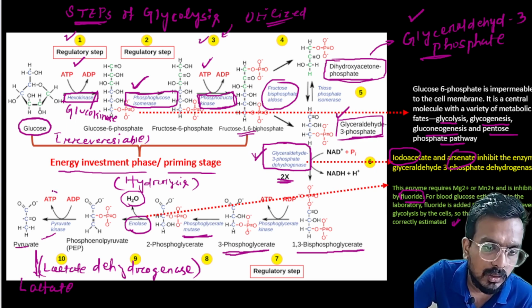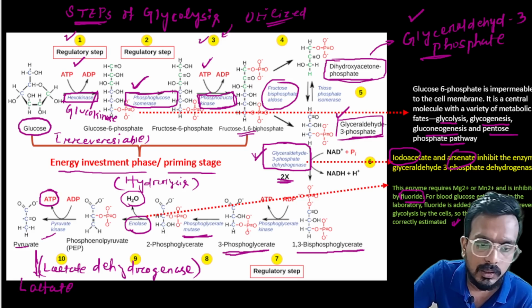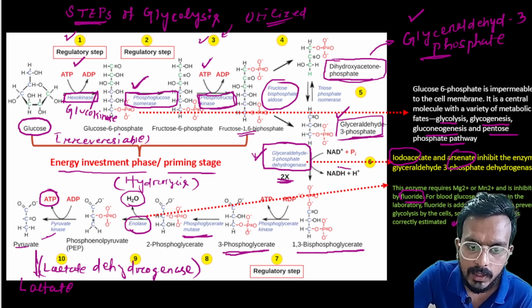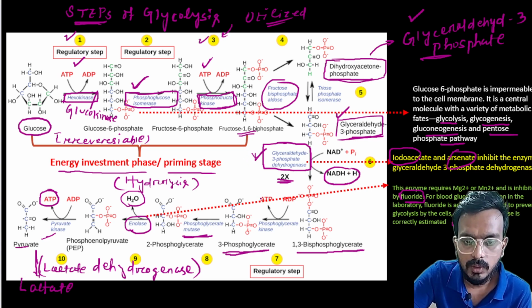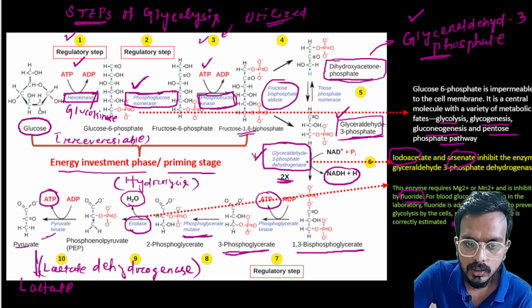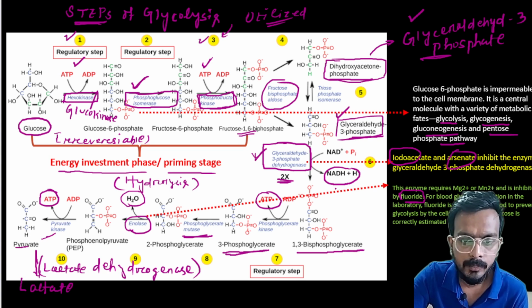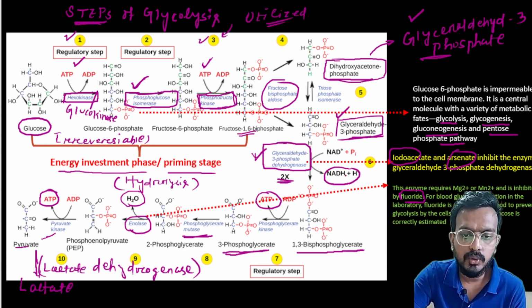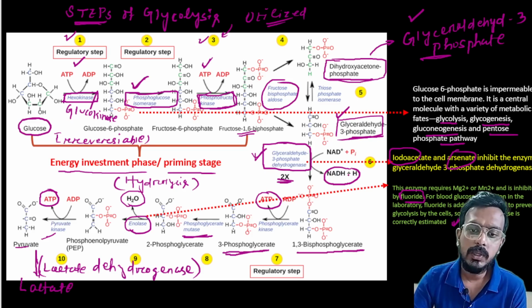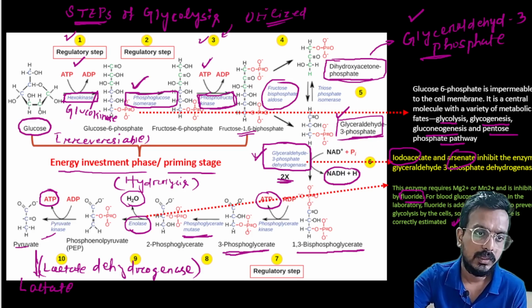See, one ATP here, and one NADH is also formed here. Another ATP is produced here. So you can see how much ATP is produced in total.